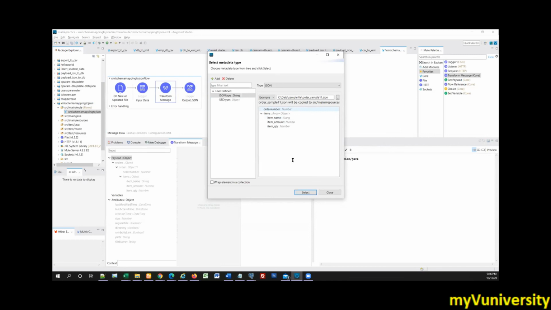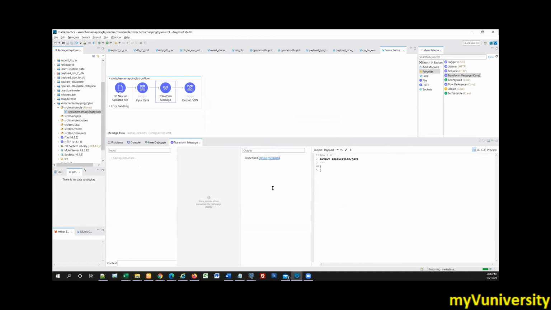Items is the array. Star means array actually. So that's perfect. Array of objects, there is no star now, right? No problem. That's what I mean, star means array. Okay, perfect. So your JSON contains multiple orders, and one order contains multiple items. That's what it is. You map now.